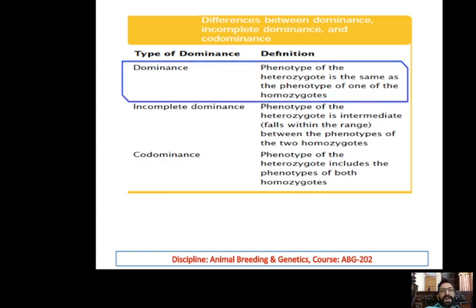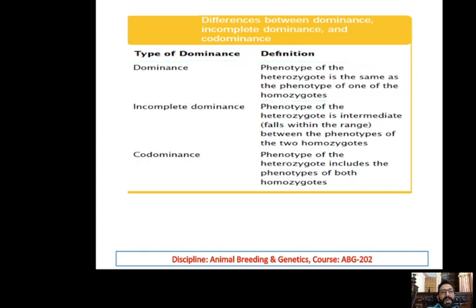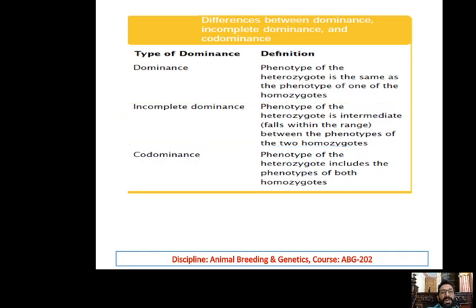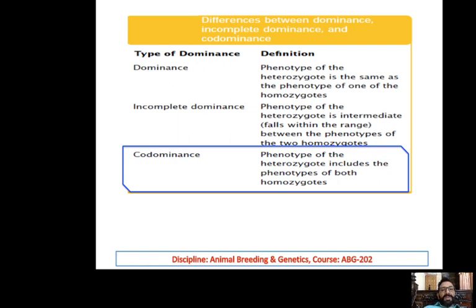In complete dominance, the phenotype of the heterozygotes is the same as that of the homozygous dominant. Heterozygotes and homozygous dominant basically have the same phenotype. Now another case, incomplete dominance, which we have just seen in this example: the phenotype of the heterozygotes is intermediate, falling within the range between the phenotypes of the two homozygotes. So this is what we have seen in the previous slide. And then codominance, when the phenotype of the heterozygotes includes the phenotypes of both homozygotes, meaning recessive as well as dominant. So that would be the case of codominance.